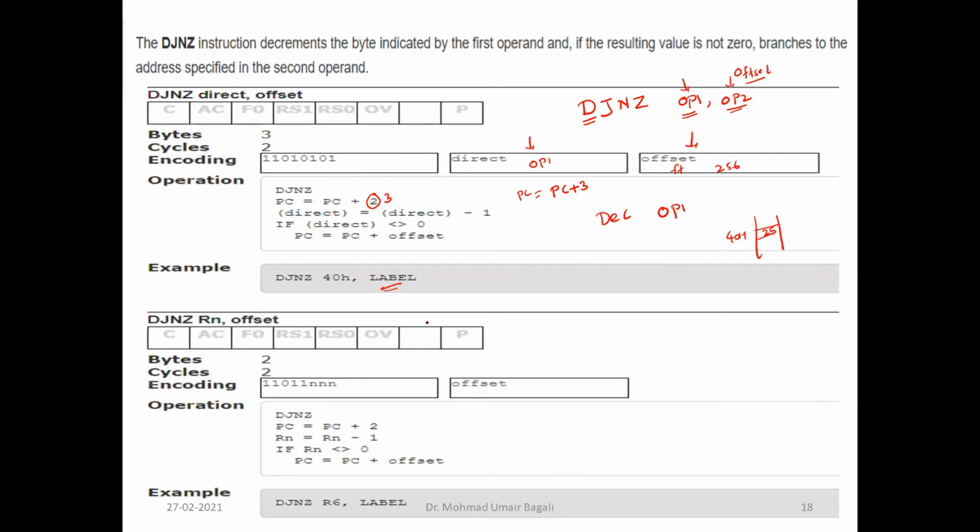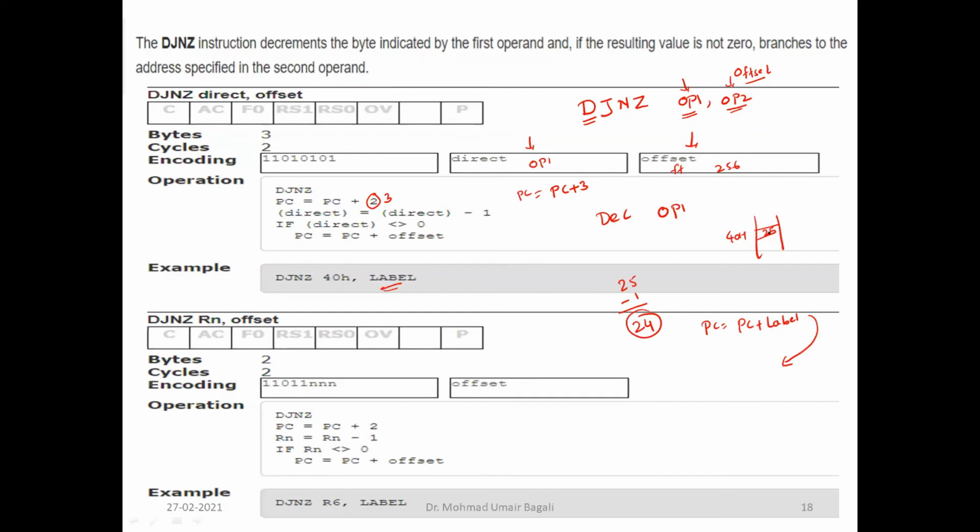Content is 25h. Now if I write decrement, jump, non-zero 40h, it will go to 40h and take this content 25 and decrement it by 1. It will become 24. Is 24 non-zero? It will ask. It is non-zero, right? If it is non-zero, then PC is equal to what?